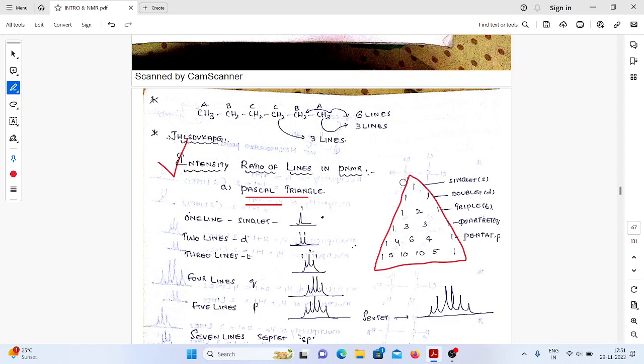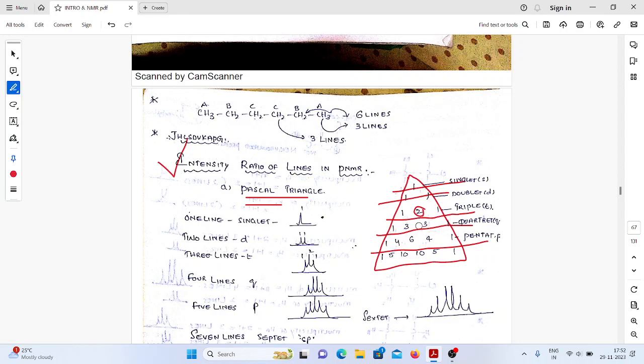So if you have only one signal, it will be like this one. If we have two lines, 1 is to 1 ratio. If we have 3 lines, 1 is to 2 is to 1 ratio. If we have 4 lines, 1, 3, 3, 1. If we have 5 lines, 6 lines. So how are we getting this? See this. If we have 2 lines, 1 is to 1 ratio. If we have 3 lines, terminal 1, 1, how can you get the 2? Simply 1 plus 1 becomes 2.